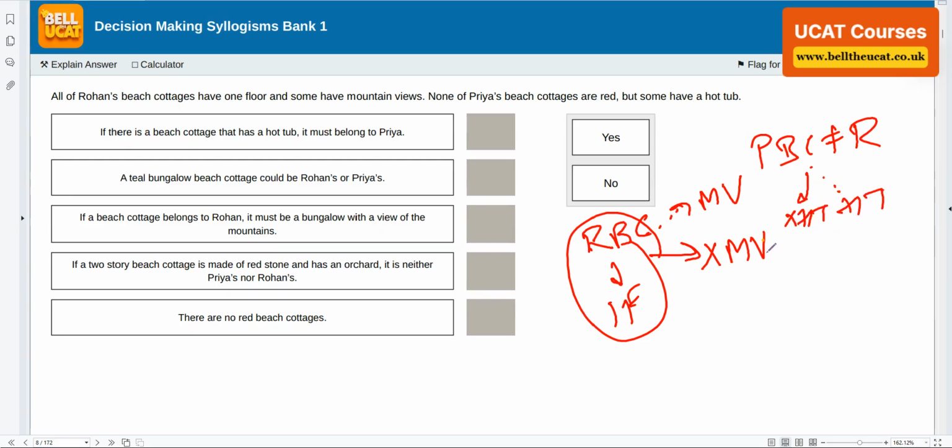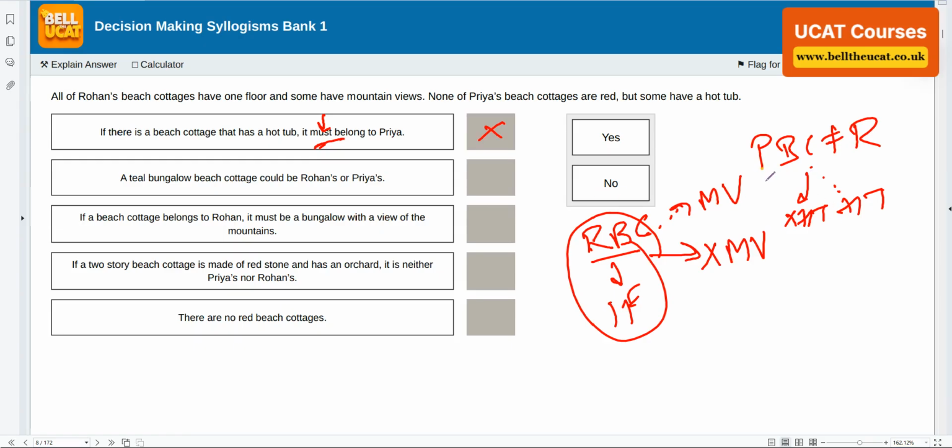Ready to play. Right. So in this case, if there is a beach cottage that has a hot tub, it must be Priya's. It could possibly be, but the first thing is Priya's. Not all of them have beach cottages, so the answer is no. He says must; it's a strong word, an excluding word, an extreme word. Most of the time the answer is no when you hear the word must. Looking for the information about Rohan, I don't know anything about the hot tub, so therefore the answer is no.